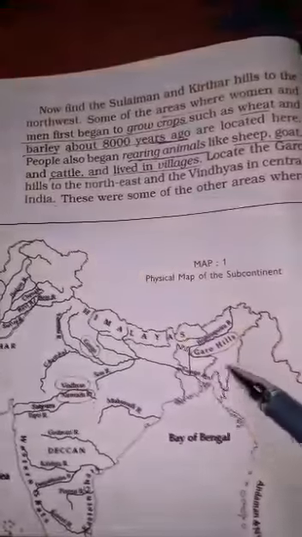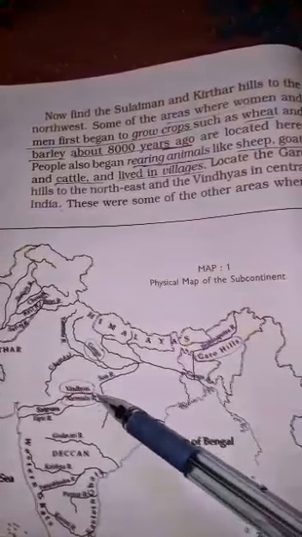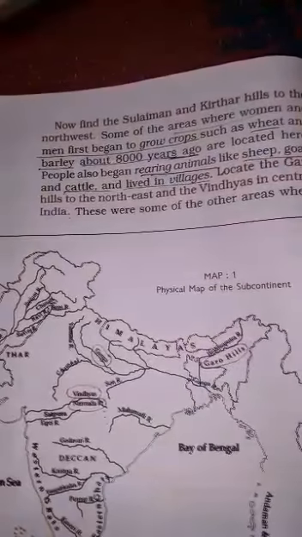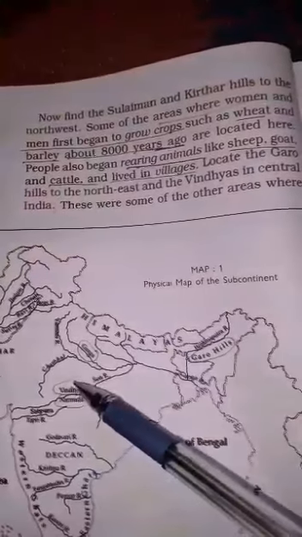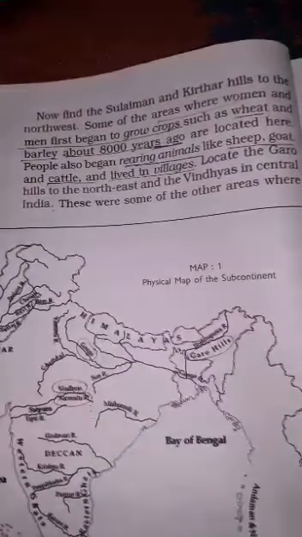Now you will mark Garo Hills and Vindhyas on your map. These were the places where people started developing agriculture. Vindhyas is the place where people first grew rice.